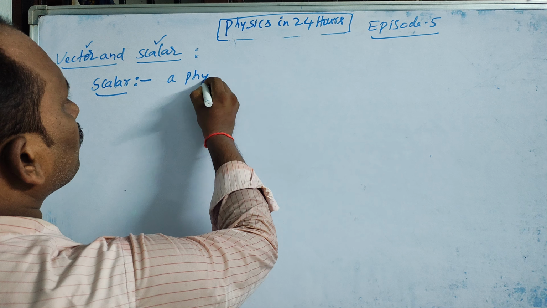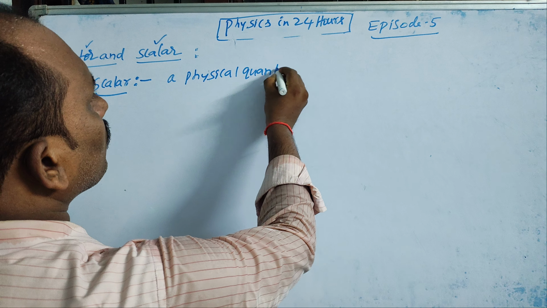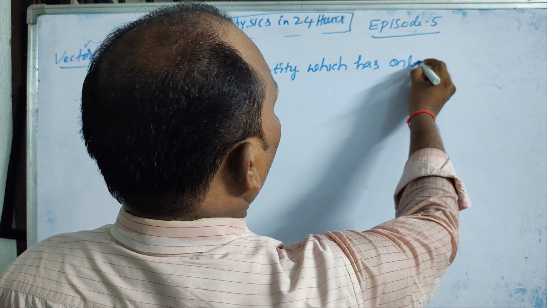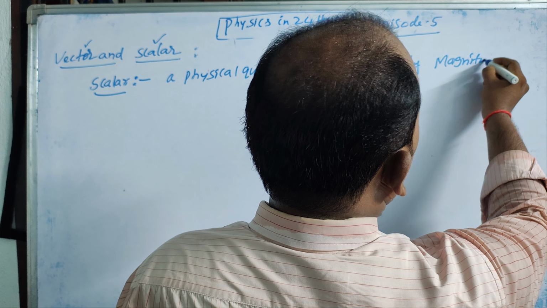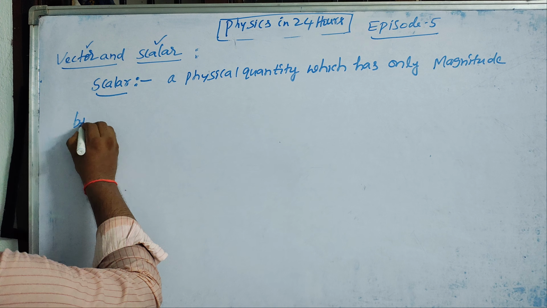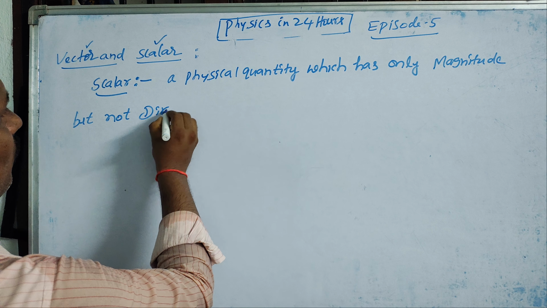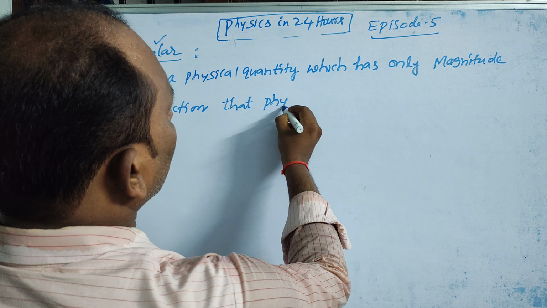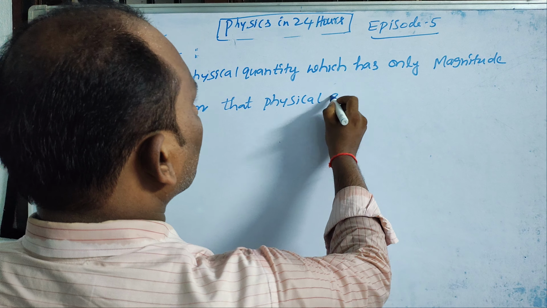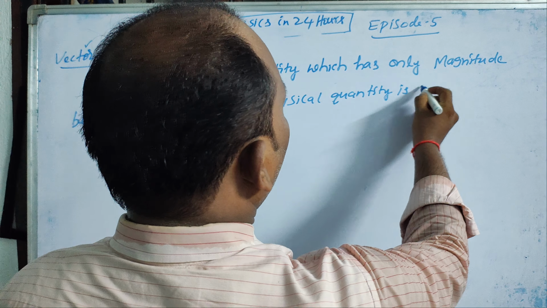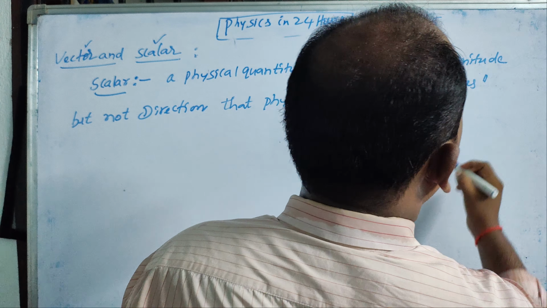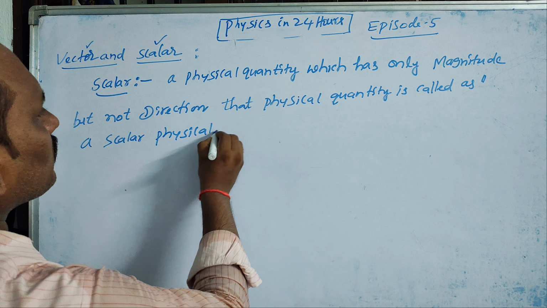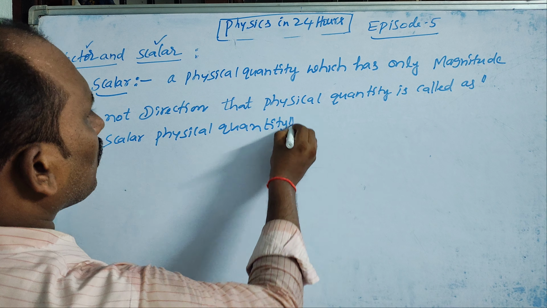A physical quantity which has only magnitude, but not direction, is called a scalar quantity.